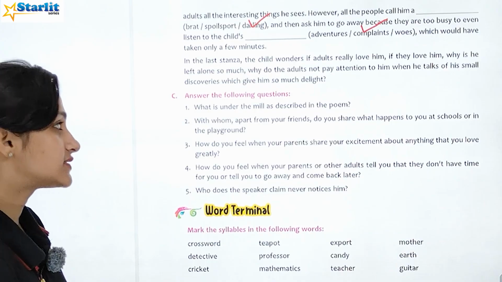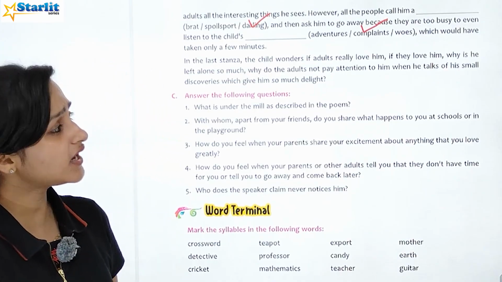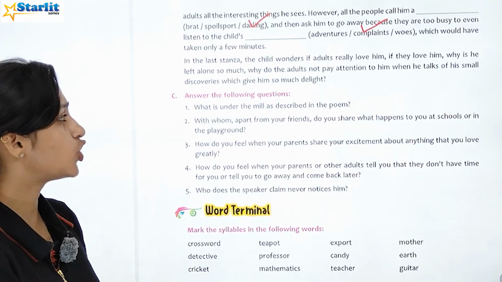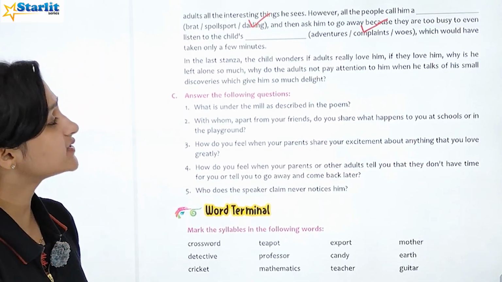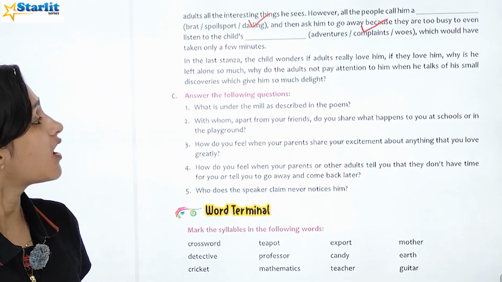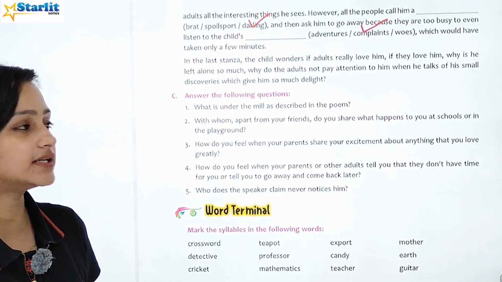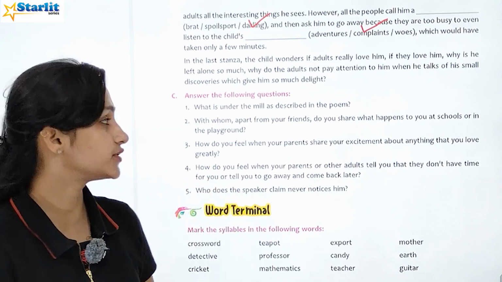In the last stanza, the child wonders if adults really love him. If they love him, why is he left alone so much? अगर वो उसे इतना प्यार करते हैं तो उसे अकेला क्यों छोड़ा गया है? Why do the adults not pay attention to him when he talks about his small discoveries which give him so much delight? So now let's answer the following questions.